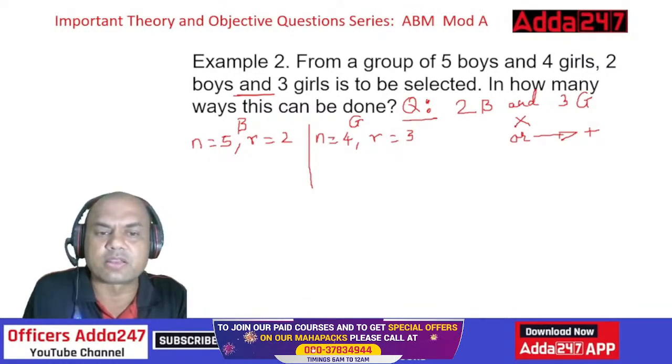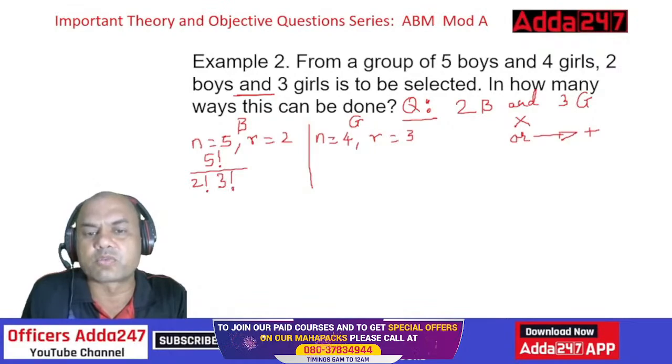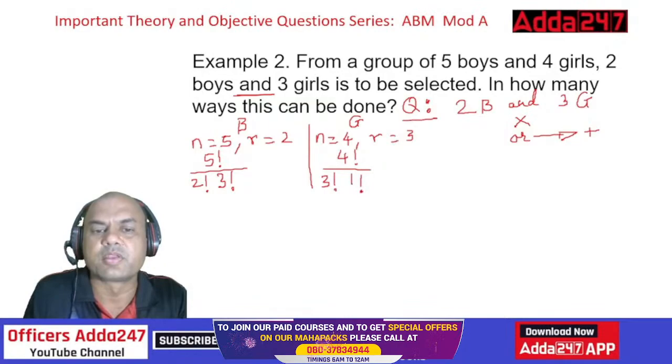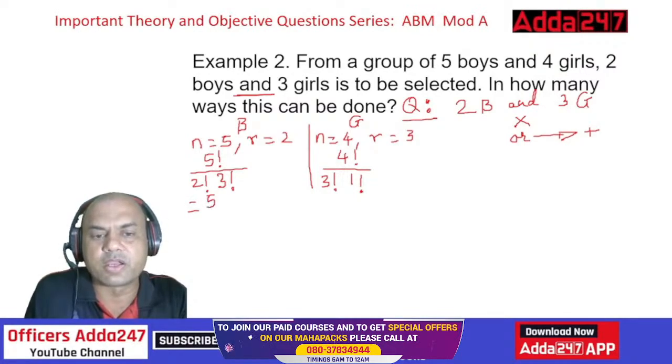So 5 factorial. Again use the same. Just now I gave you 5 factorial upon 2 factorial, means r factorial into n minus r, 5 minus 2, 3 factorial. Similarly over here 4 factorial upon 3 factorial into 4 minus 3, that is 1 factorial. So solve this. This 3 factorial and this goes. Means what happens here? Just now I told you 5 into 4 into 3 factorial. That is the meaning of 5 factorial.